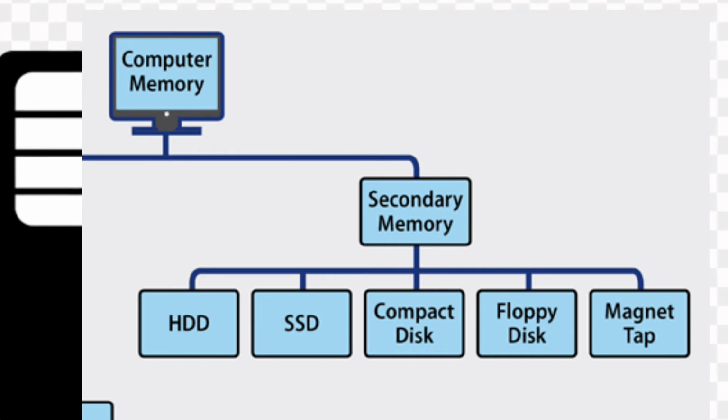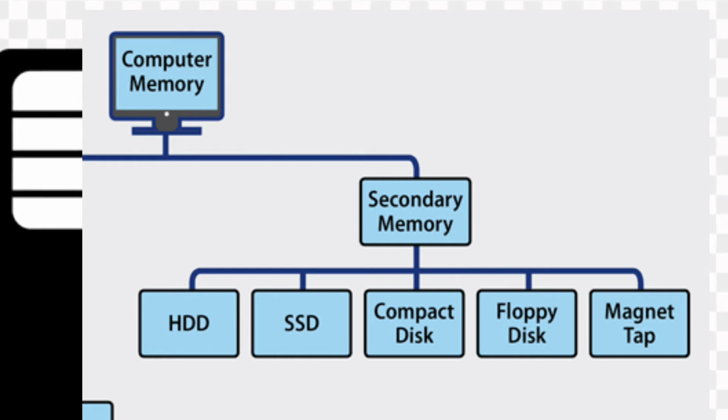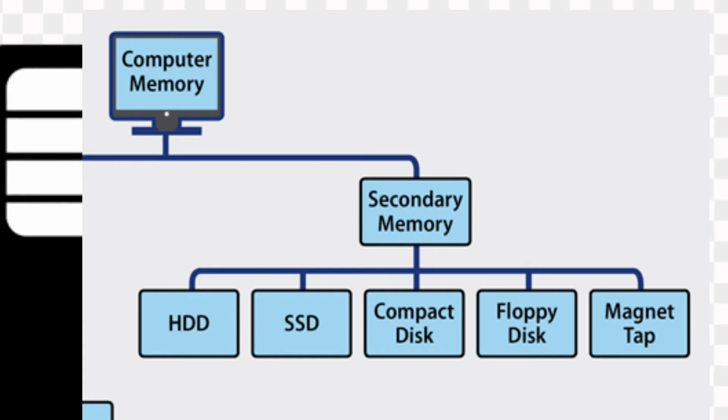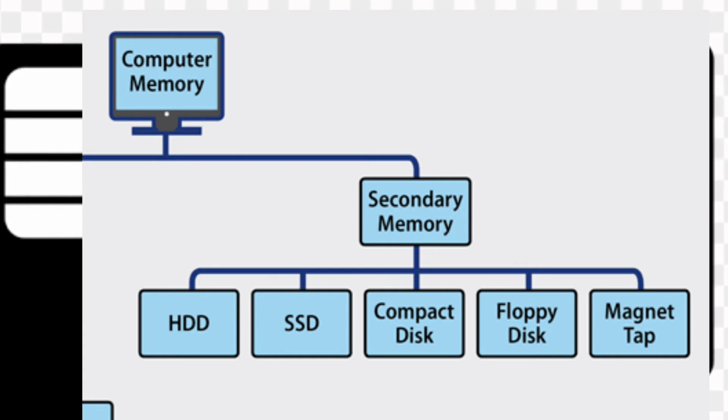First, magnetic storage media. Data is stored on magnetic sensitive materials; floppy disk and hard disk fall under this category. Every magnetic disk is circular and coated with magnetic material.